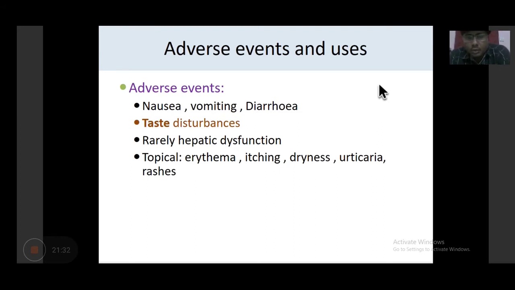So like if you talk about blood-brain barrier, if we talk about glomerulus, the size of the drug is important. In blood-brain barrier, lipophilicity is important.